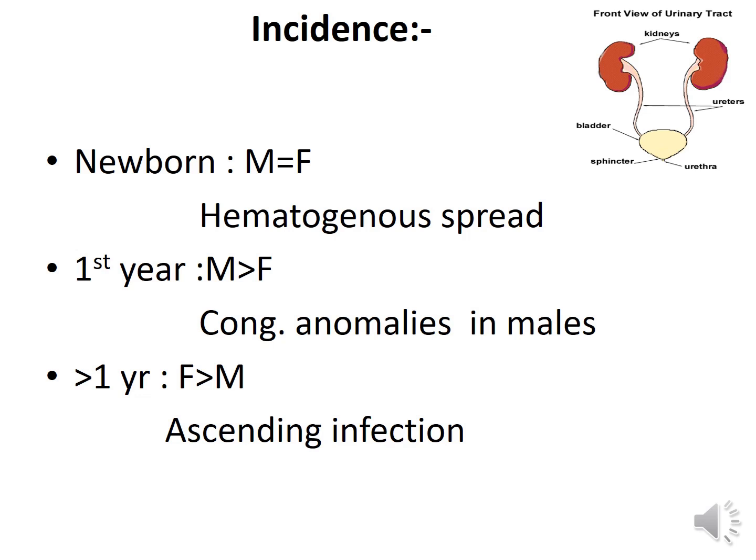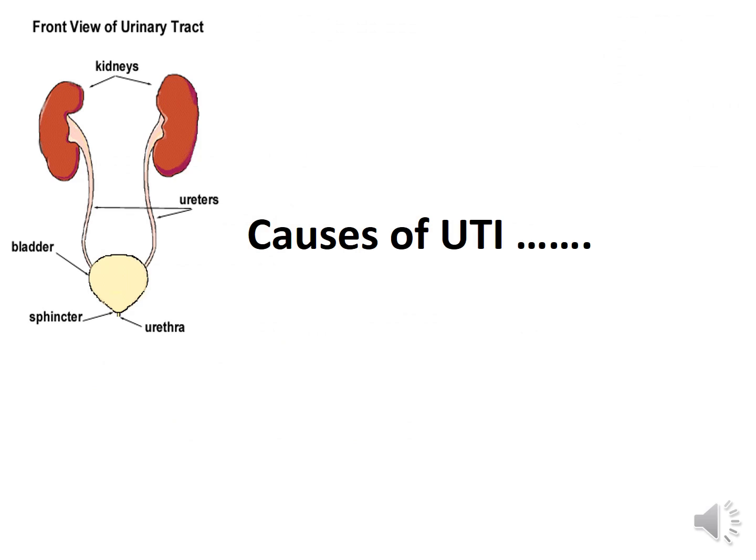Whereas after 1 year of age, the mode of infection is ascending infection, and females, having a shorter urethra, have a much higher incidence of urinary tract infection than males.